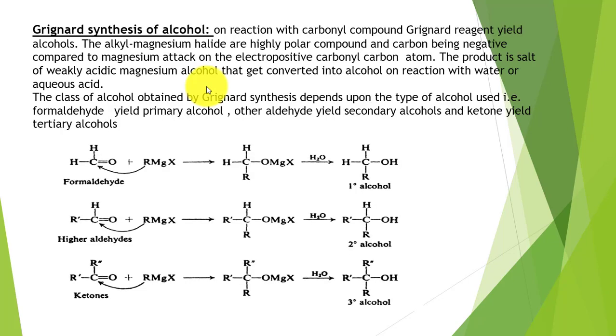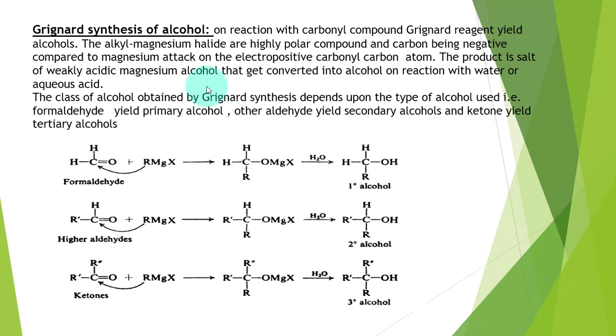First method that is given over here is Grignard synthesis of alcohol. Grignard reagents, which are called alkyl magnesium halides, on reaction with a carbonyl compound form a magnesium salt of alcohol, that on reaction with water or an aqueous acid forms alcohol.